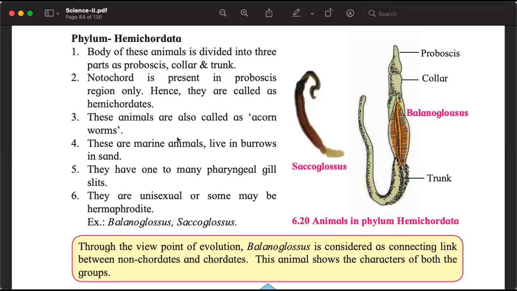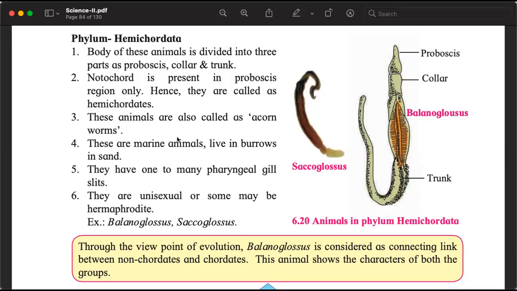Notochord is present in proboscis. So notochord is there, see? But it is there only in the proboscis, nowhere else. So they have the notochord, but the notochord is present only in part of the body. That is why they are called half-chordate, Hemichordata. The common name is acorn worms.